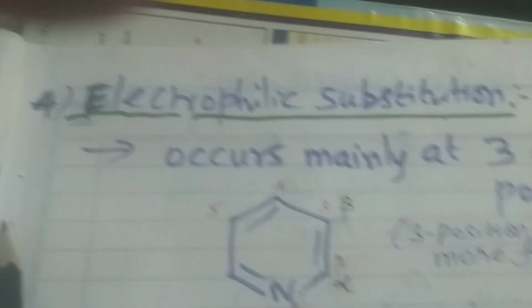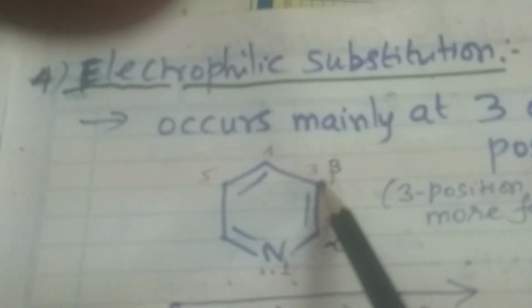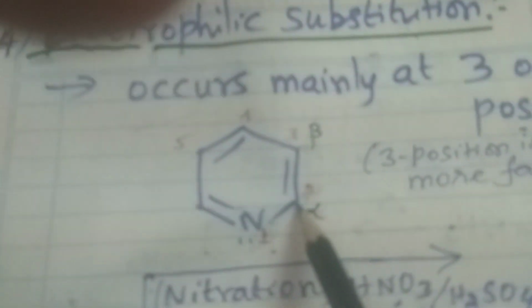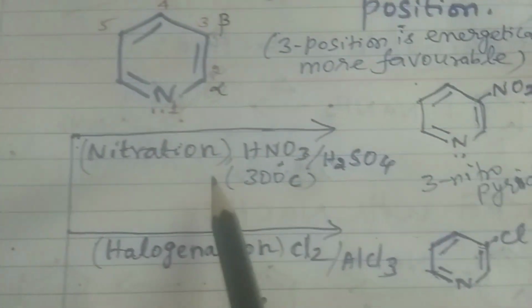Electrophilic substitution reactions of pyridine mainly occur at the 3 position, or beta position. In pyridine, the nitrogen is the first position, the second position is carbon, the third is the C3 carbon. The C2 position is called the alpha position, and the C3 position is called the beta position. Electrophilic substitution takes place in pyridine at the C3 position because it is energetically more favored. Several electrophilic substitution reactions take place in pyridine.